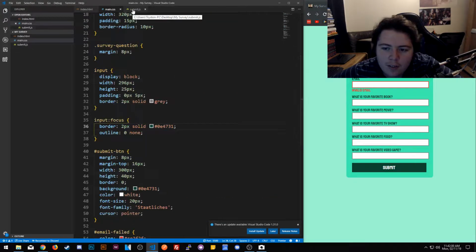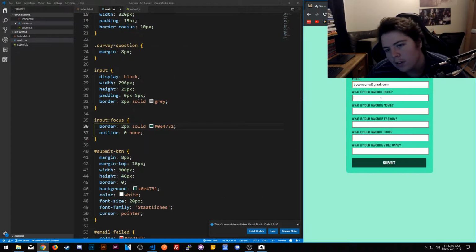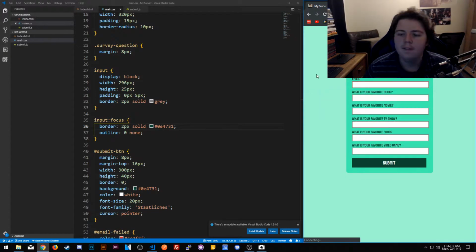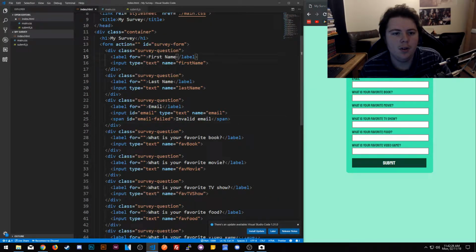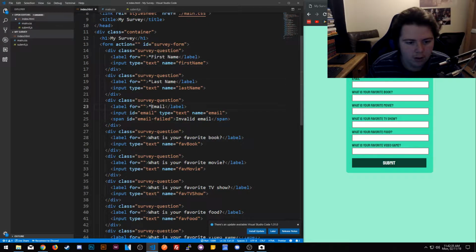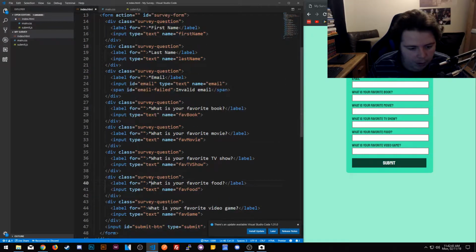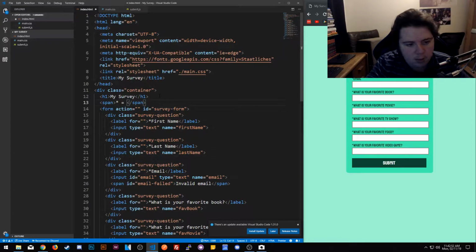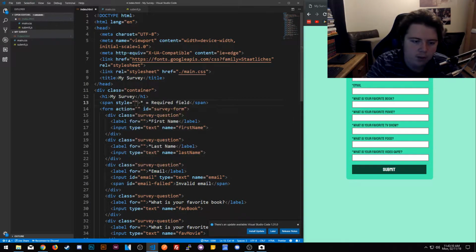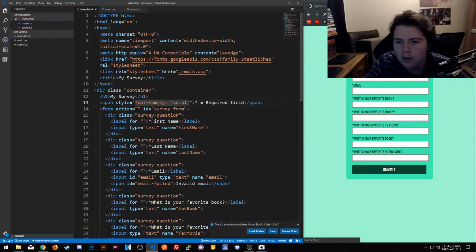Why is it that? Weird, it doesn't like change focus. So weird. Alright, I'm also going to go ahead and actually look at one of these. Let me know that they're all. You change them, you do. What is your favorite? There's, of course, and we're going to say equals required field. I'm going to style and change that to font family, here we go, right? Font size.